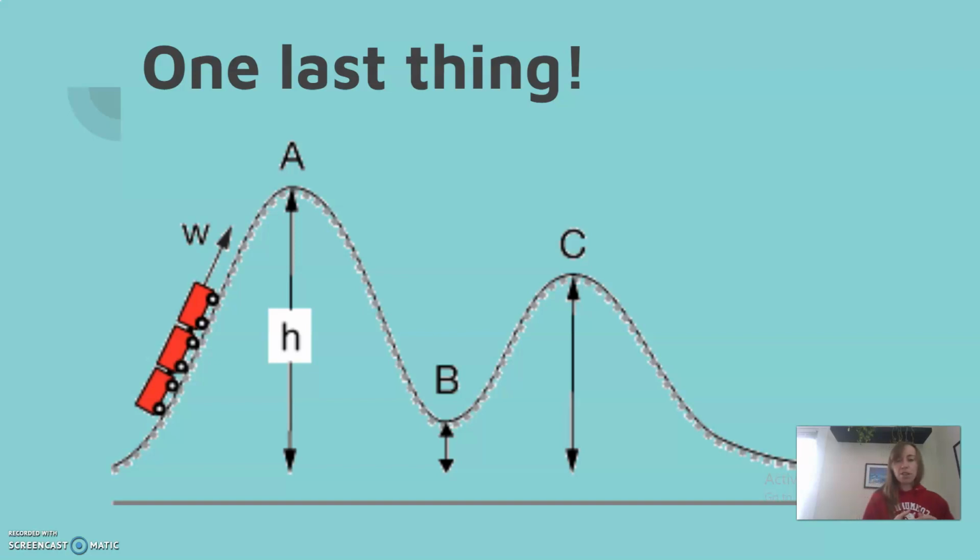And then I wanted to touch on just one other thing that a lot of people made a mistake on, and I want to make sure it's clear. When the roller coaster gets to point A, it's moving pretty slowly. When it starts to go down the hill, it starts moving quickly, and the further it goes down the hill, the faster it's moving. So the very fastest point on this roller coaster is at the bottom of the hill, right before it flattens out. So right here. So anytime these roller coaster questions come up, a lot, especially in physics, the highest point of kinetic energy is down at the bottom of the hill because that's where it's moving the fastest. It's moving pretty fast here in the middle, but it's definitely moving faster at the bottom. So just keep that in mind.